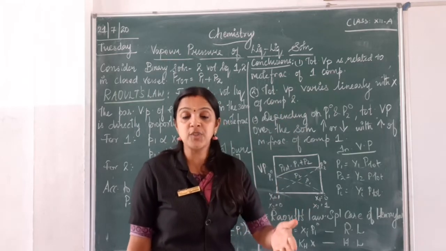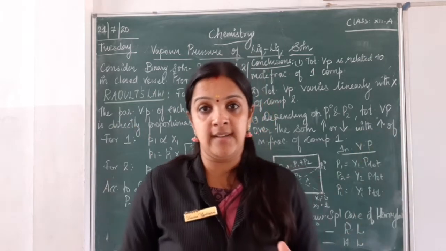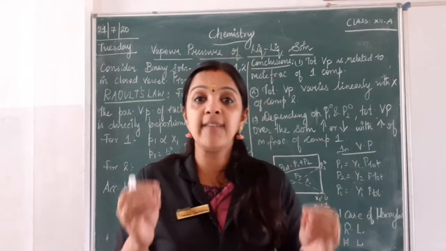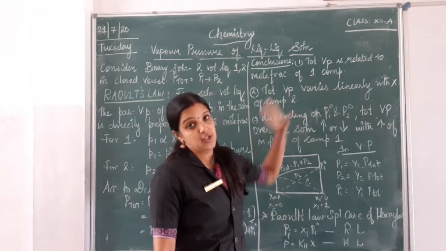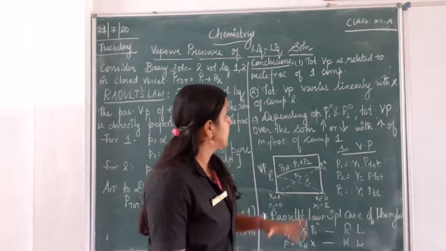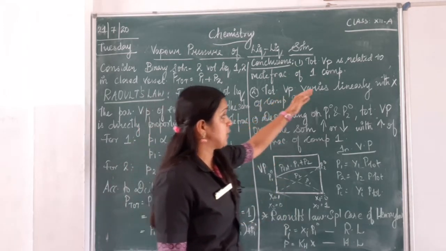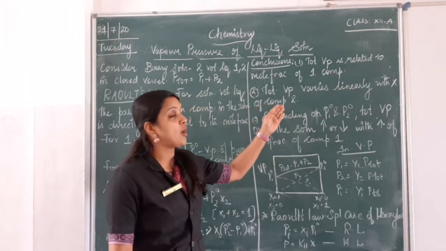Are you able to get me, children? If I know the mole fraction of any one component, it can be component 1 or it can be component 2, I will be able to calculate the total vapor pressure of the solution. And the second one is total vapor pressure varies linearly with mole fraction of component 2.